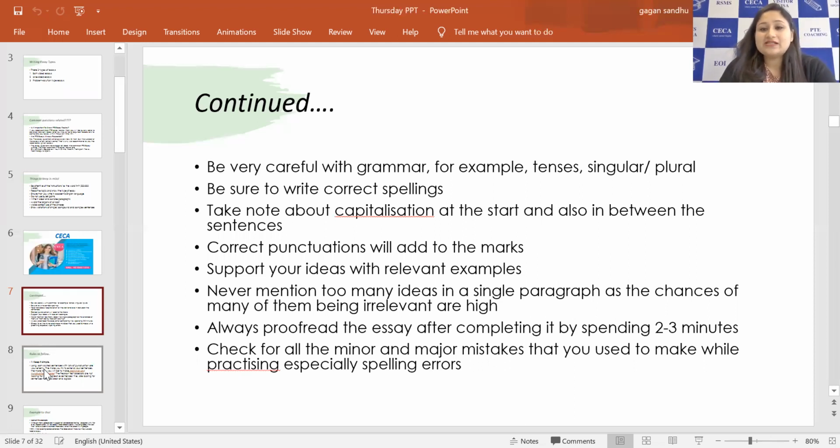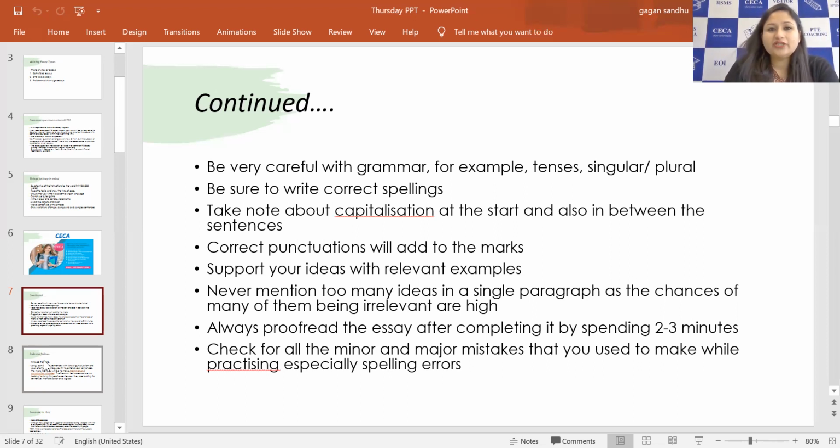And then be very careful with grammar, for example tenses, singular, plural. These are the common errors, right? Tenses: if you are writing something in present, you should be using present tenses, past according to that, future according to that. And singular, plural: if you are writing something in a singular way, the singular helping verbs is, was, has should be used. And if you're writing in plural, then according to the tense you are writing in, are, or were, or have, or had, maybe these you will be using.